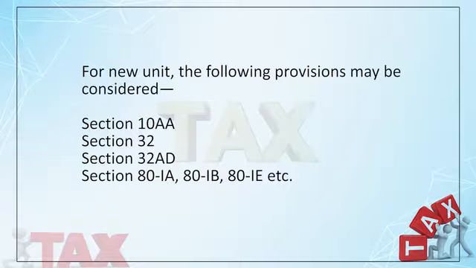Or if you start a business in a notified backward area of certain specified states, you can get an enhanced rate of additional depreciation. You can get 32AD, right? And 80IE: if you start a business in the northeastern region, you can get 80IE.